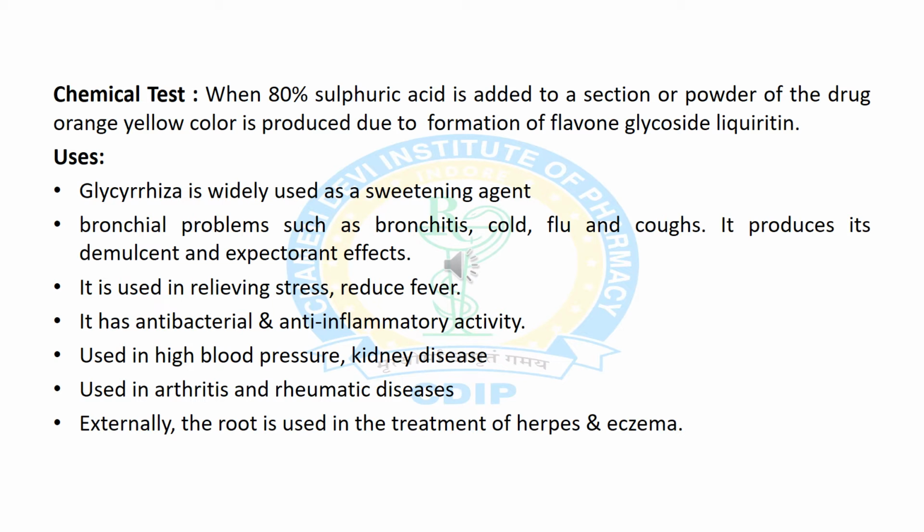Now we will discuss the chemical test and uses of Liquorice root. First of all we take the powdered crude drug of Liquorice root and treat it with 80% sulfuric acid, and it shows an orange yellow color due to the formation of the flavone glycoside liquiritin.